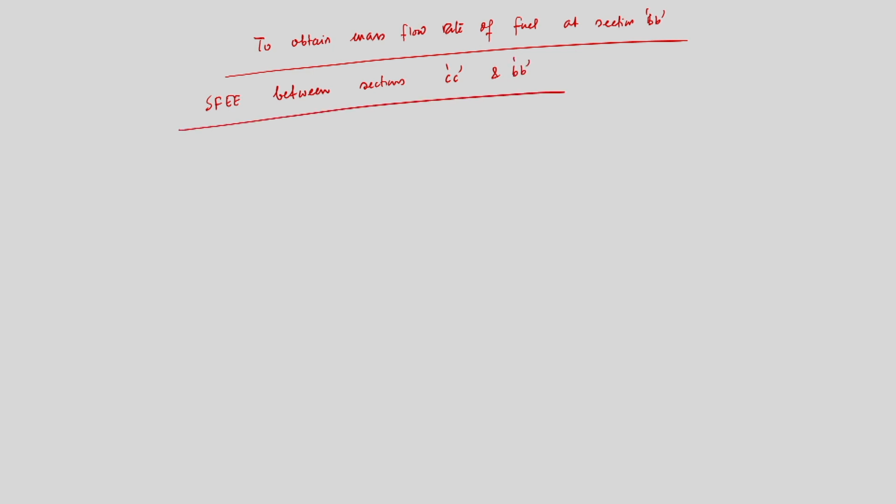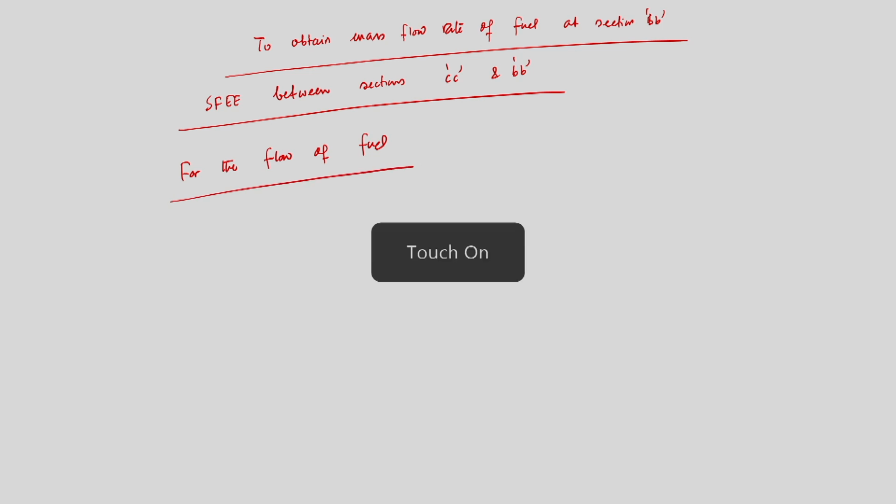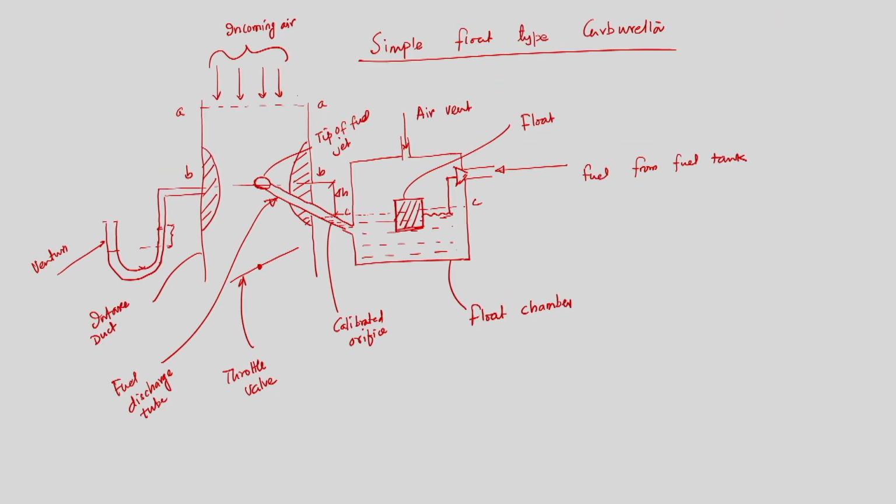We have to apply the steady flow energy equation between sections CC and BB, and that is required to obtain the mass flow rate of fuel. So, if I apply this equation for the flow of fuel between section CC and BB, and go back to my schematic where we have drawn that simple float type carburetor, then delta H is the difference between the fuel level in the float chamber and the section BB.